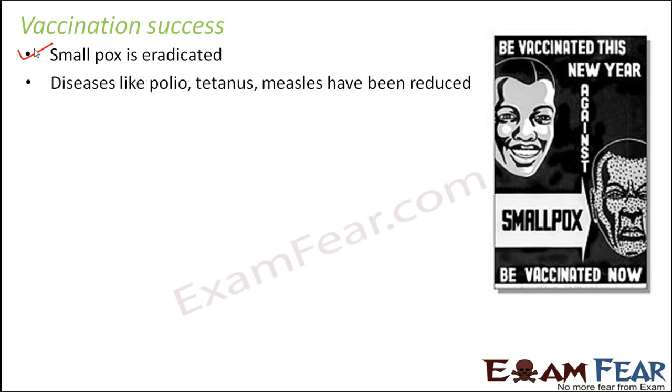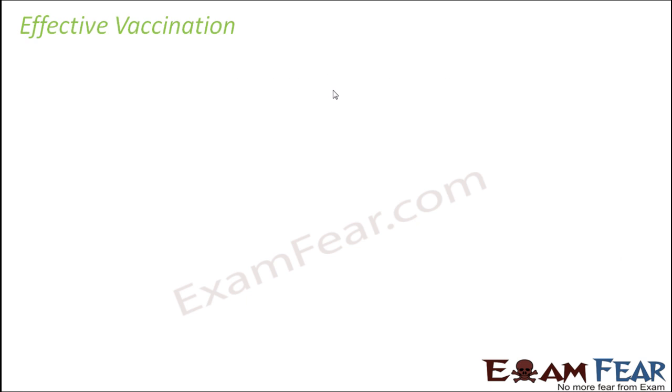Diseases like polio, tetanus, measles have also been reduced. I mean, now you do not see many kids impacted with any of these diseases if timely vaccination is provided to them. Now, let us talk about effective vaccination. So, how effective is vaccination?